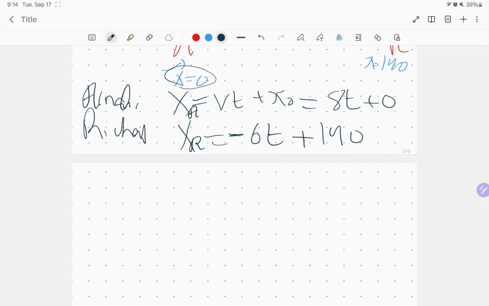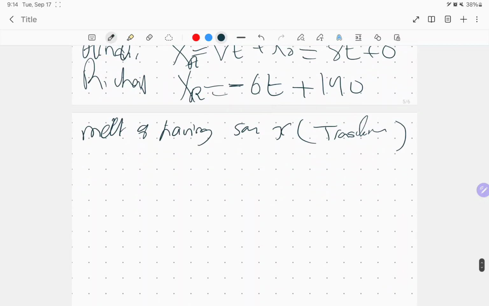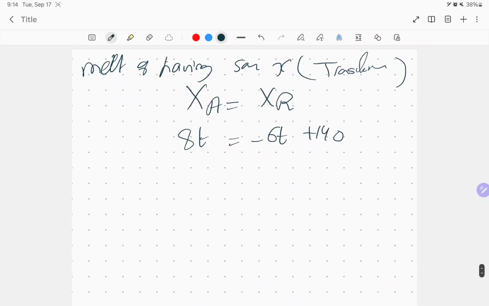Okay, when they meet each other, they're going to have the same x. So meet means having the same x. Or, for example, you can say transitive property. So how to solve it? x for A equal to x for R. So 8t equals minus 6t plus 140. Now solve for time, because there is no distance in this equation.